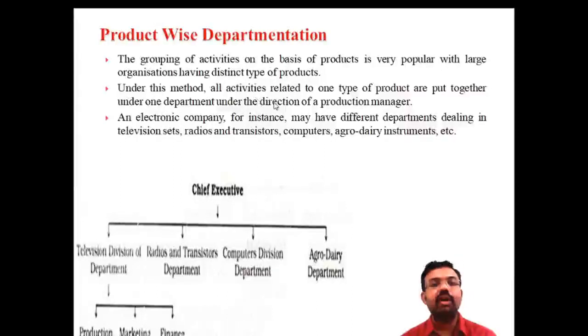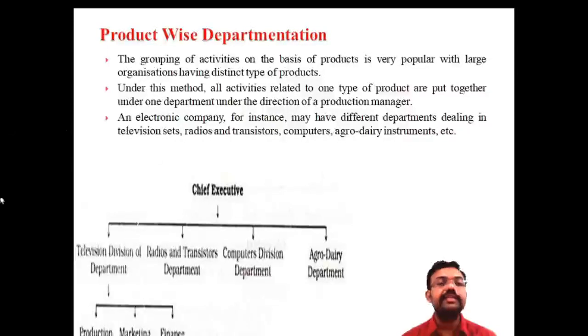Under this method, all activities relating to one type of product are put together under one department, under the direction of the product manager. There is a common manager, the chief executive, who divides the different departments based on certain products. An electronic company, for instance, may have different departments dealing with television, radio, transistor, computer, and agro-based dairy instruments.